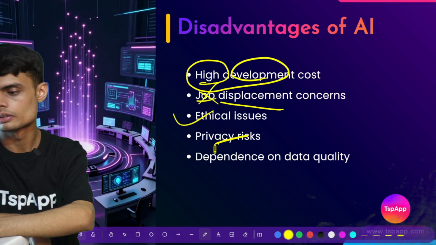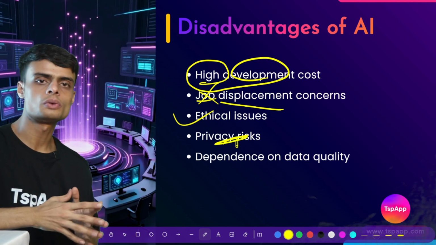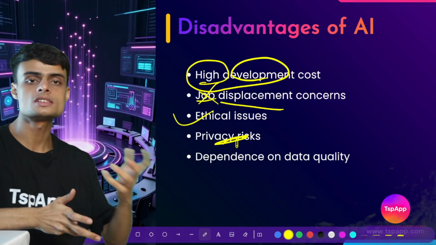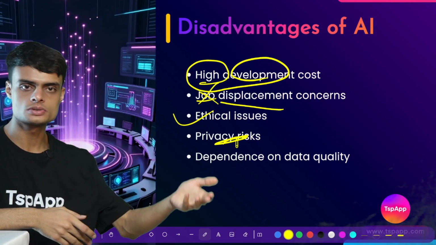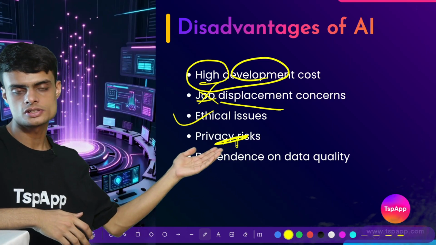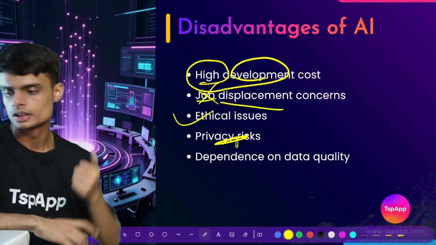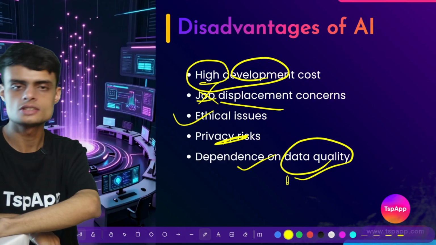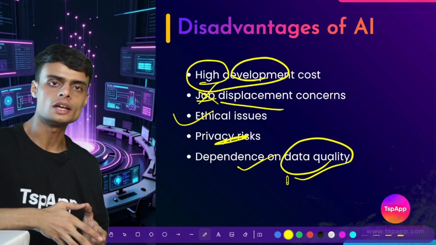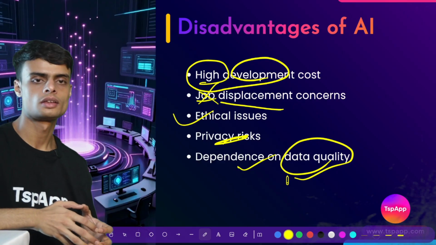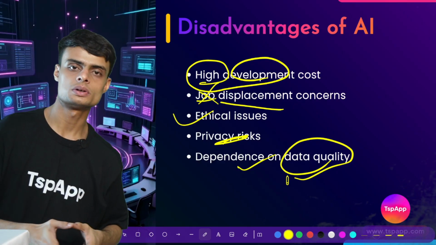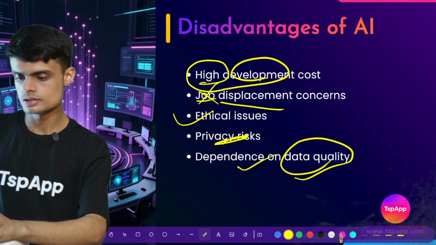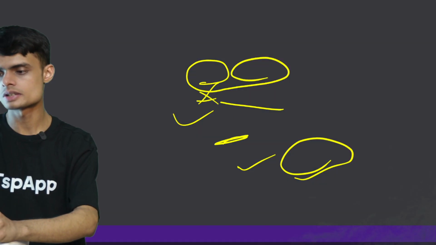Privacy risk. AI works on what? AI works on data. And from where is the data coming? Data is coming from the users. That means users have privacy risks. Then dependence on data quality. Data quality is also a problem. If we train AI on bad data, the AI will not be able to perform well. So these are all the different disadvantages of AI.